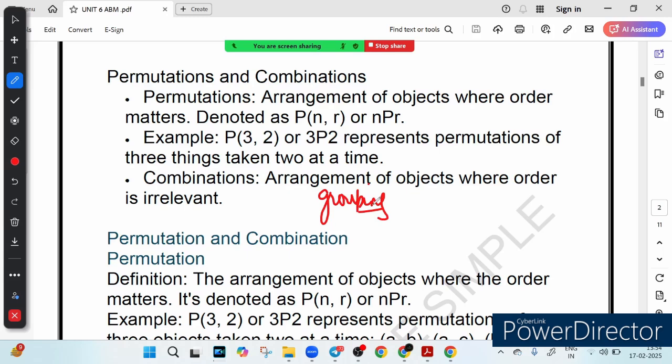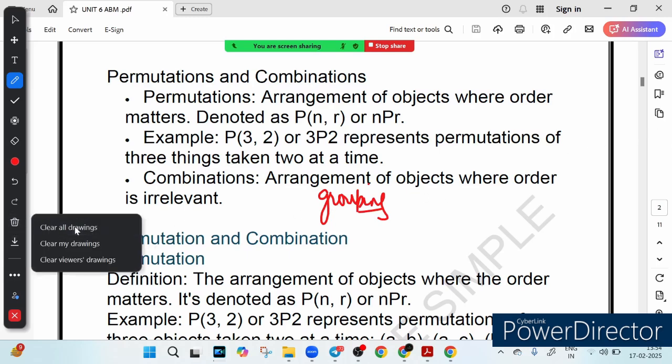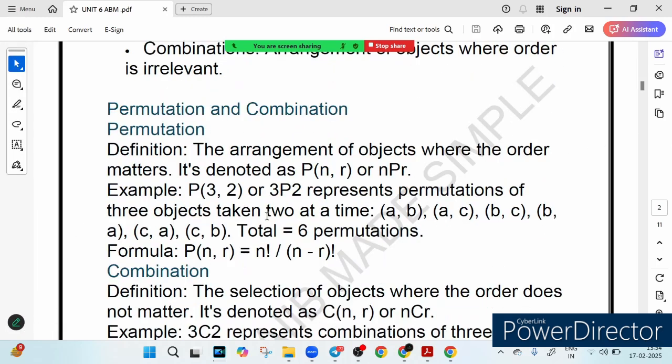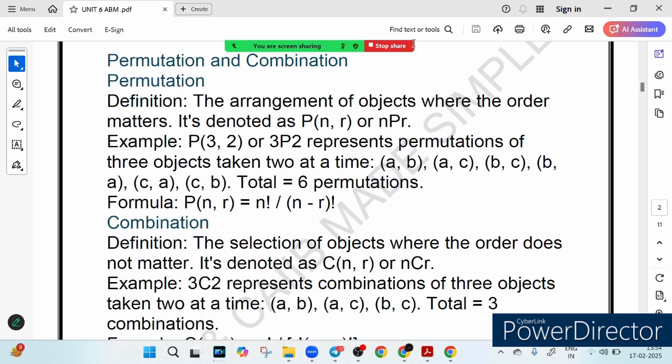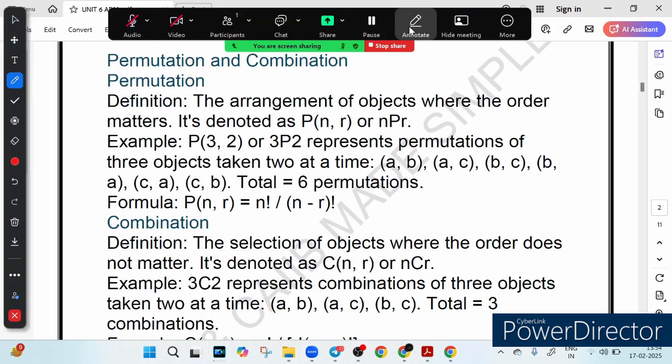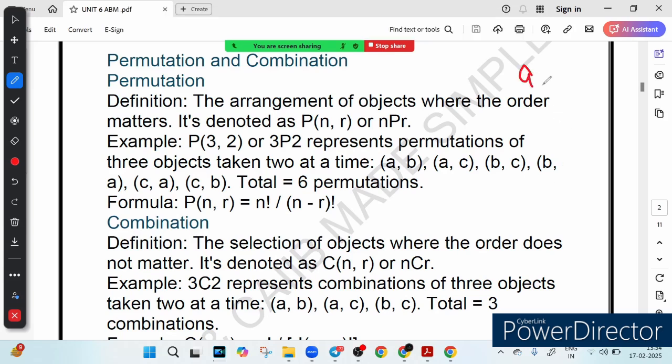In simple terms, permutation is about arranging books on a shelf, where the order of the books makes a difference, right? For example, say you have 3 books: book A, book B, book C. These are the 3 books you have. If you want to arrange two of them at a time, how many different ways are possible?